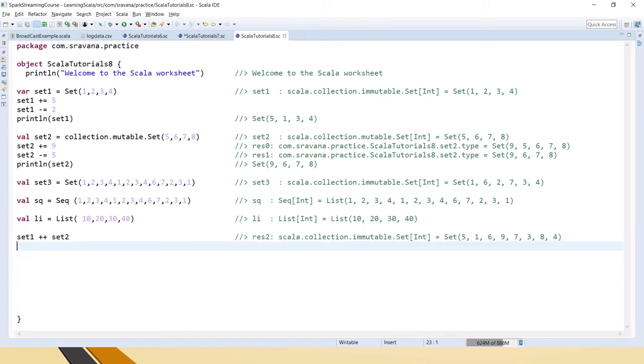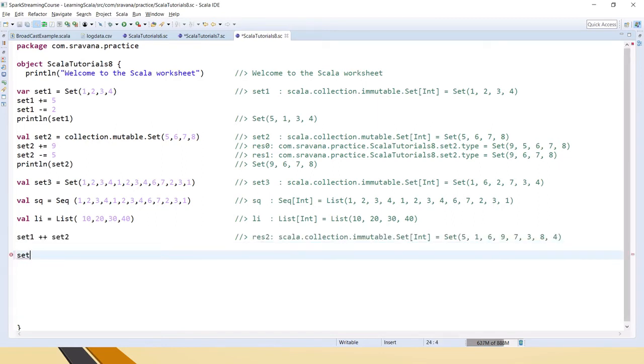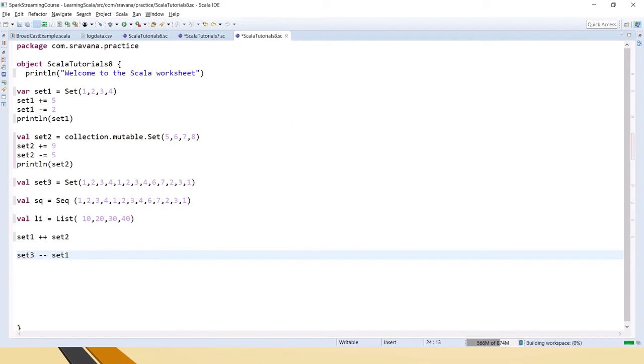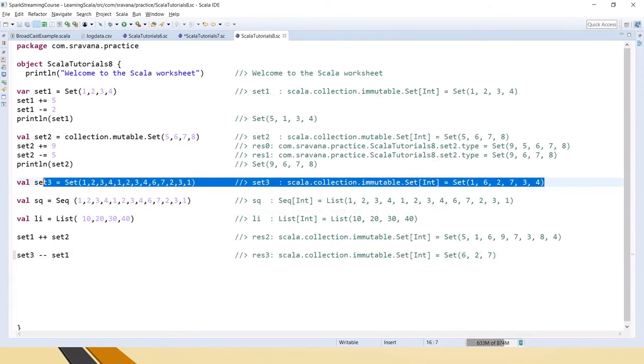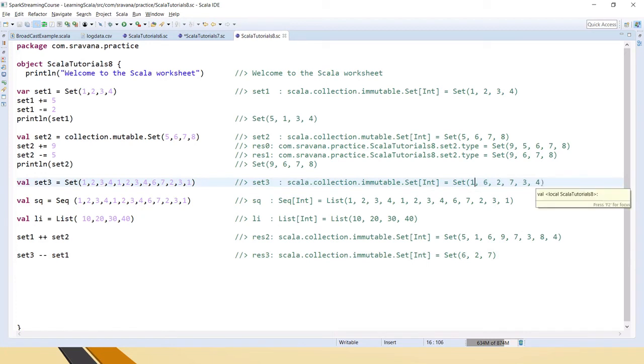Okay, and also let's say from set 3, because it has a lot of unique values, right? From set 3, remove the set 1 values. Then you see only 6 2 7 is written, because this is set 3, and after removing 1 2 3 4 we have 6 2 and 7. 2 is not there in set 1, so that's why it has written 6 2 7. So this is how we can combine sets or take the subsets from a set.